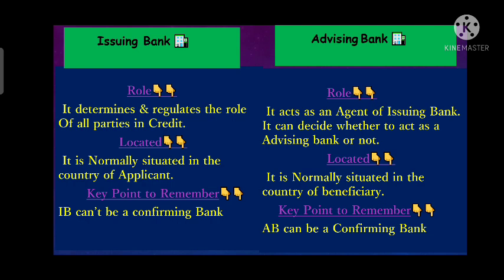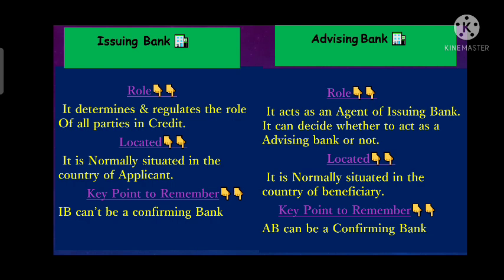So it is acting as a mediator, or we can say as an agent of the issuing bank, to forward that LC to the ultimate supplier, or the ultimate beneficiary. So here the advising bank acts as an agent between the issuing bank and the beneficiary, but it can decide whether it has to act as an agent or not.